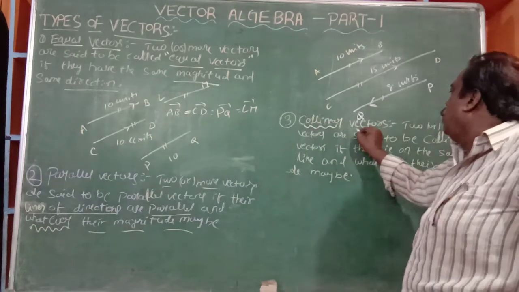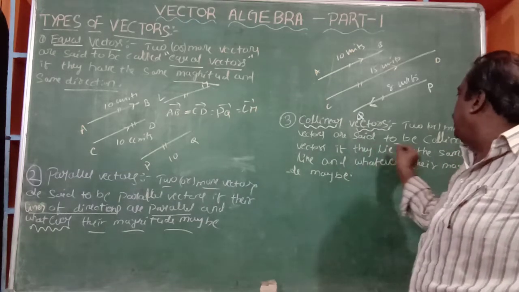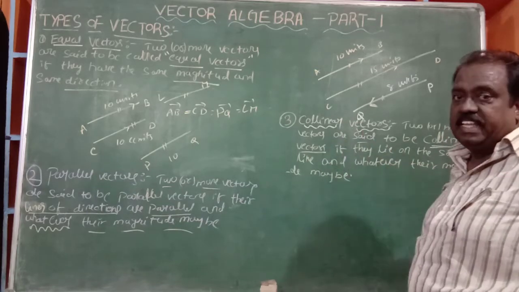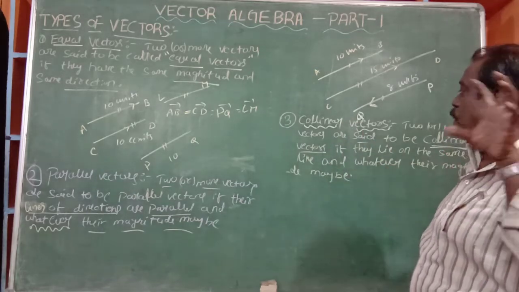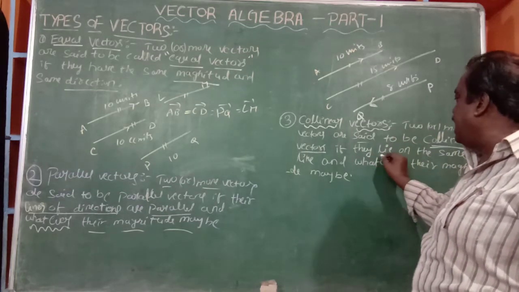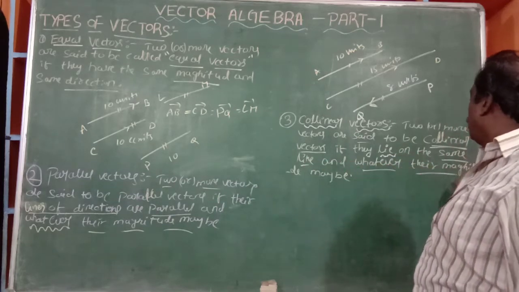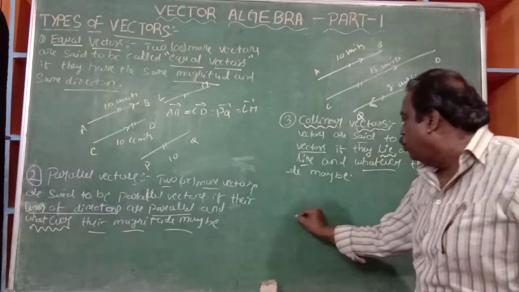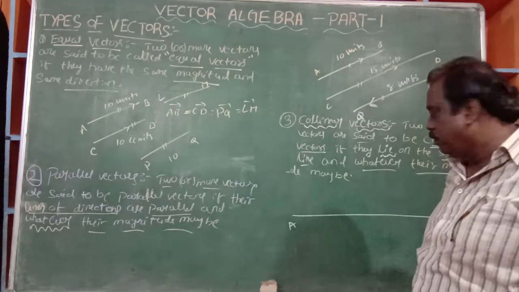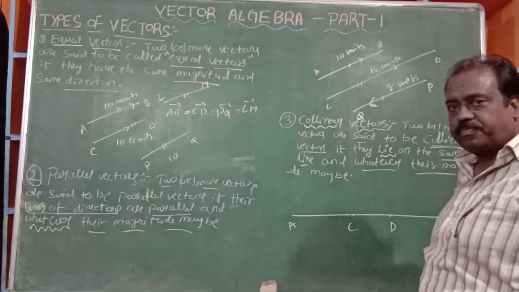Next, collinear vectors. Two or more vectors are said to be collinear vectors if they lie on the same line, whatever the magnitude may be. In the name itself, the meaning is there: collinear. You see, it is an AB bar. Now C and D are there.